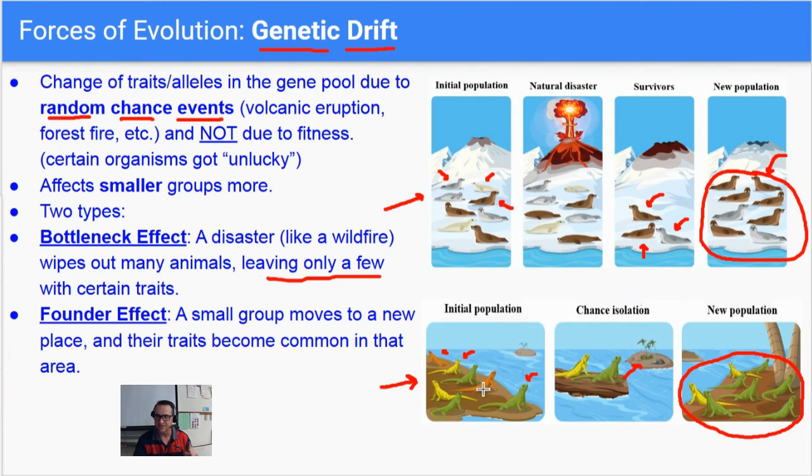So the traits in this population did change. Now more of them are green, less of them are yellow, and none of them in this new population are orange. So this is another change in the traits of a population, but this time due to a small part of the population moving to a new place and starting a new population, but it's different from the original population. So these are two examples of genetic drift. Changes in the frequency of the traits or the alleles due to a random chance event. So this has nothing to do with fitness. This is just being lucky or unlucky.